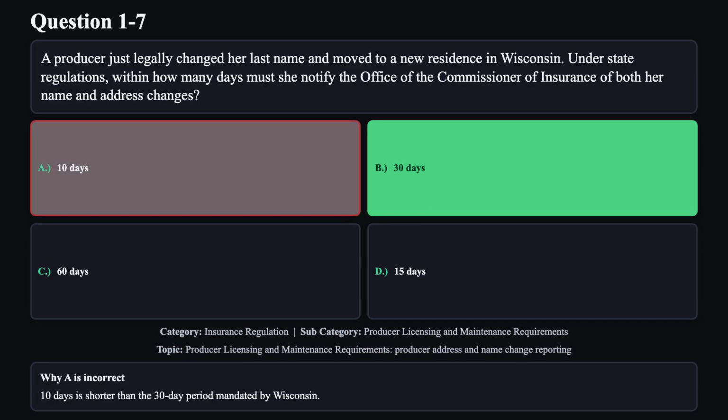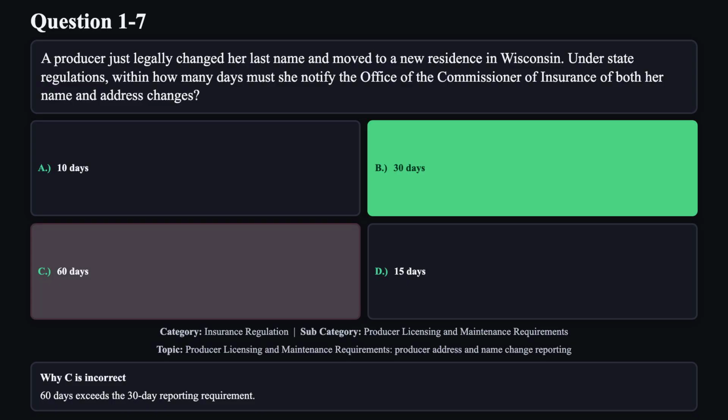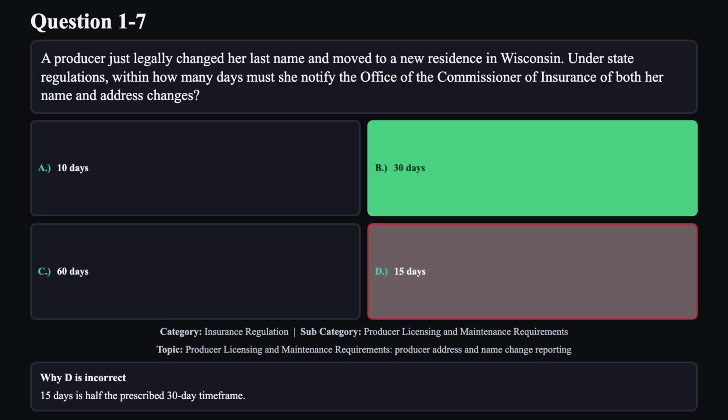Reason A is not correct. 10 days is shorter than the 30-day period mandated by Wisconsin. Reason C is not correct. 60 days exceeds the 30-day reporting requirement. Reason D is not correct. 15 days is half the prescribed 30-day time frame.